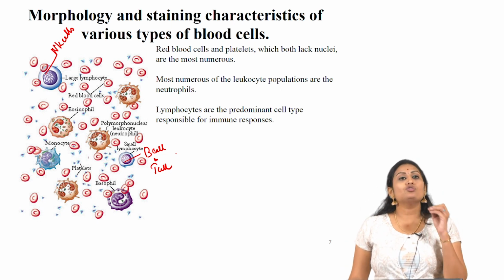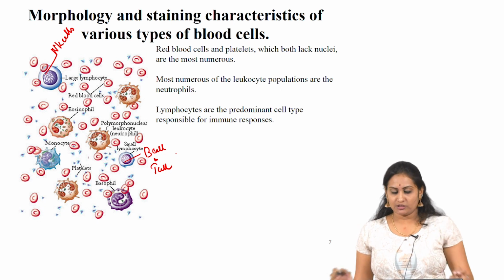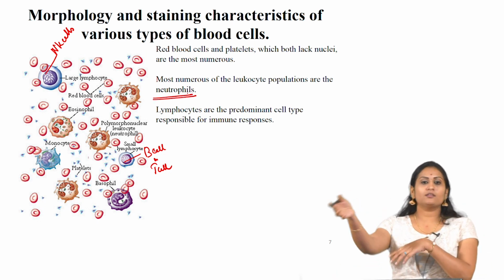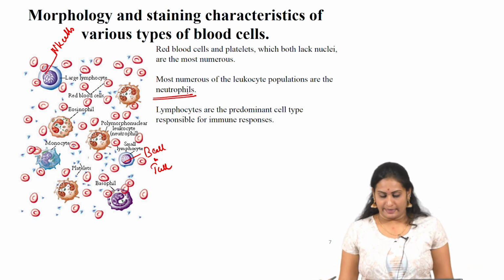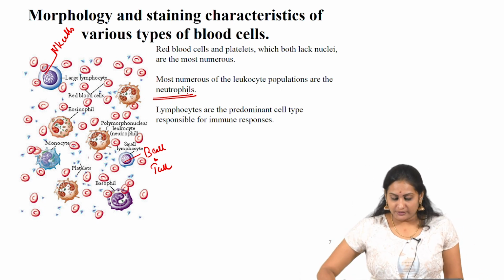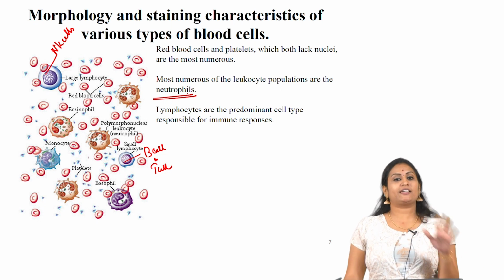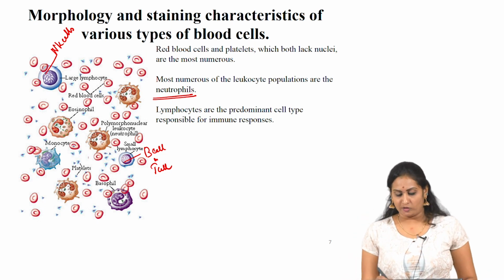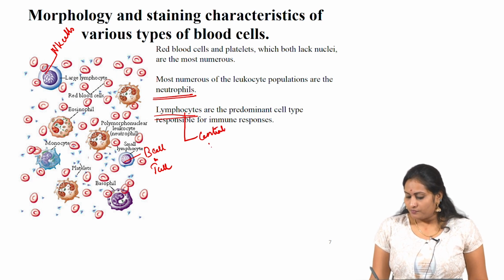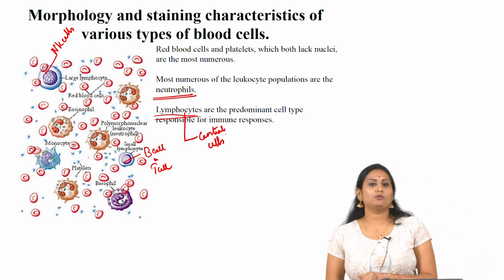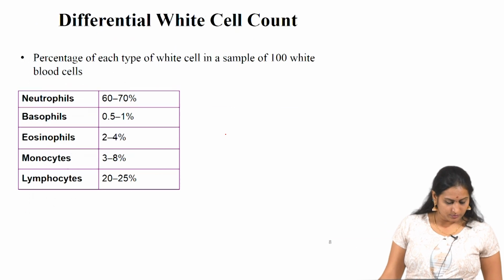The most numerous of the leukocyte populations are neutrophils. In the next slide you will see the percentage of different cell types present in the WBC, and lymphocytes are the predominant cell type responsible for the immune response. They are the central cells responsible for the immune response.